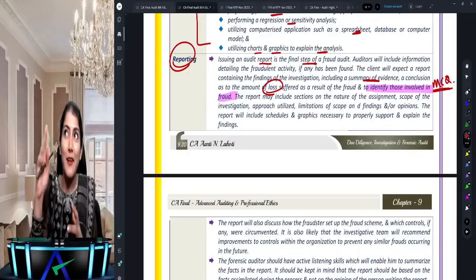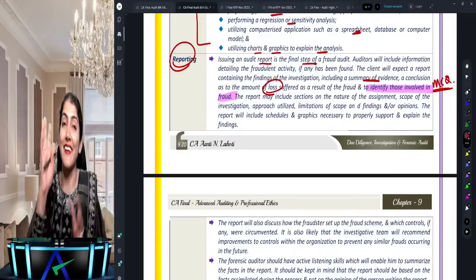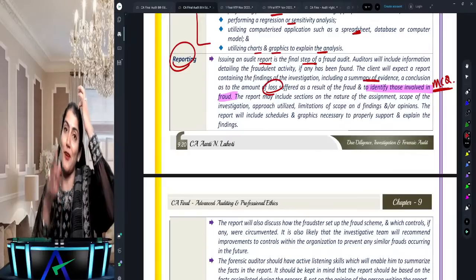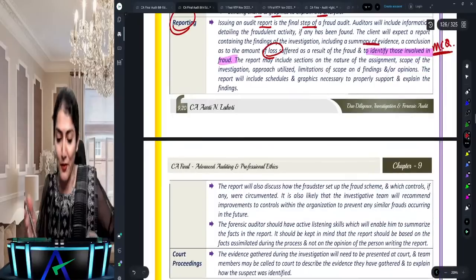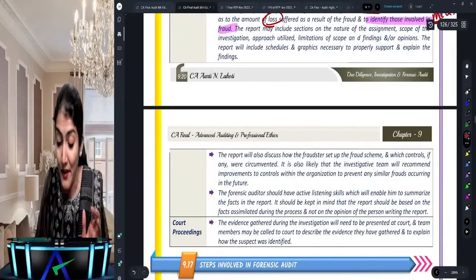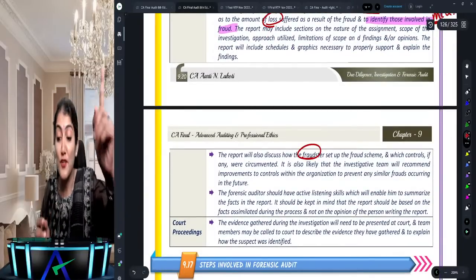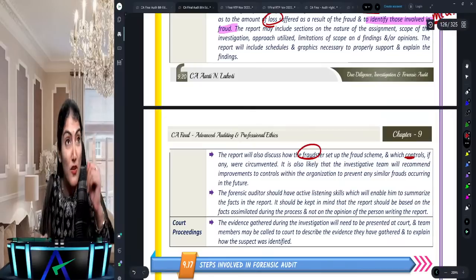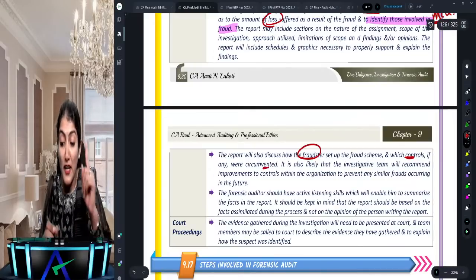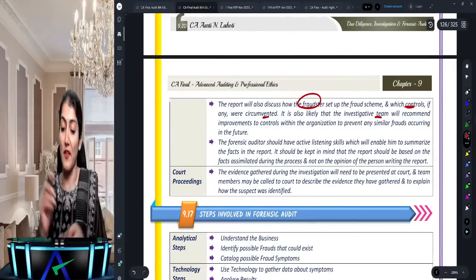So when I also read that question, I remembered, okay, I had read this. To identify those involved in the fraud, how the fraudster set up the fraud scheme. See, this is what comes next. The report will discuss how the fraudster set up the fraud scheme, and which controls were circumvented or not followed. It is also likely that the investigative team will recommend improvement to controls within the organization.